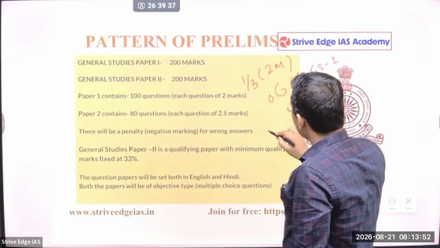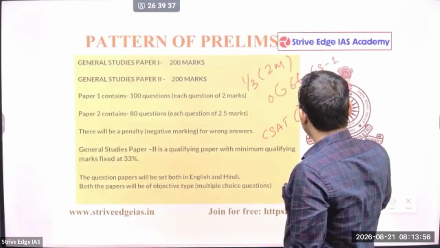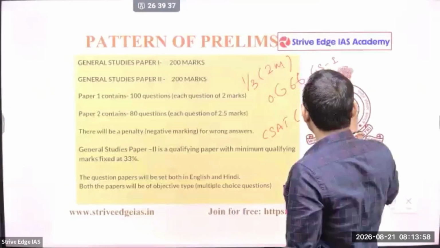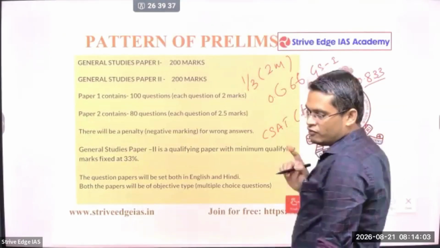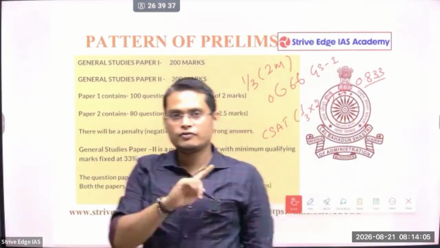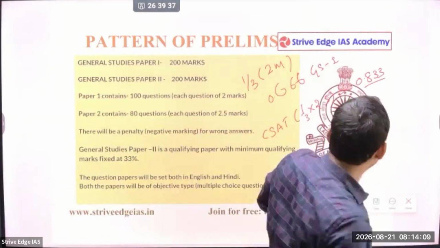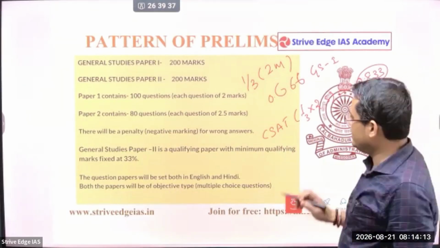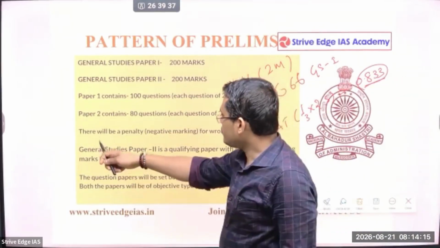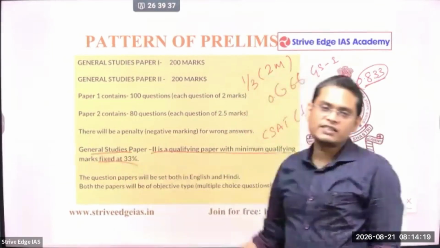Okay, and in case of CSAT, this is 1/3 of 2.5. So this marks is 0.833. So if you are committing one wrong answer, there will be a deduction of 0.66, and there will be a deduction of another 0.833 in case of CSAT. Okay, so you can see the general studies paper is a qualifying paper with minimum qualifying marks fixed at 33%.